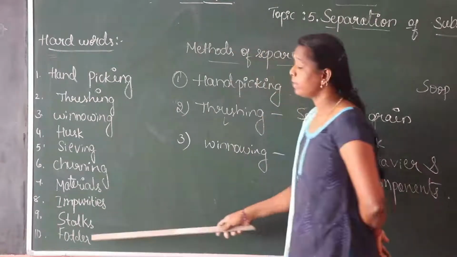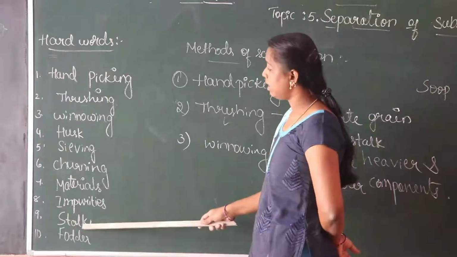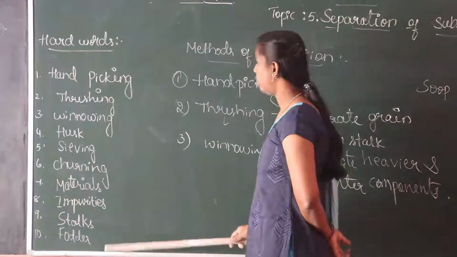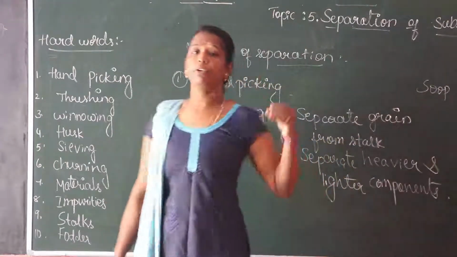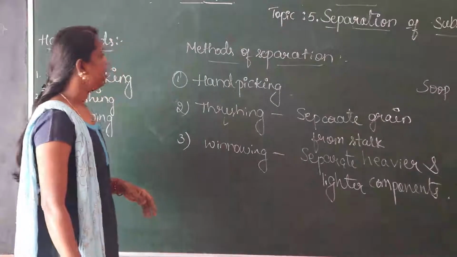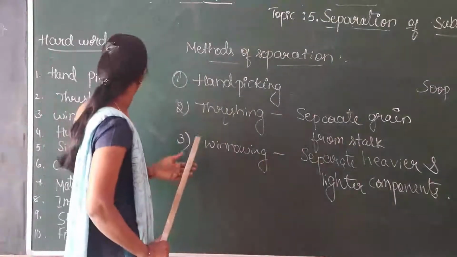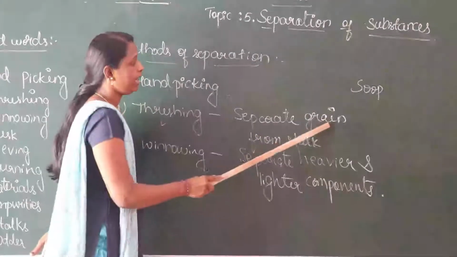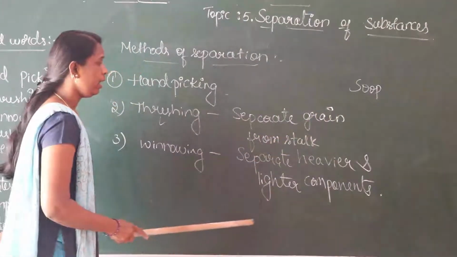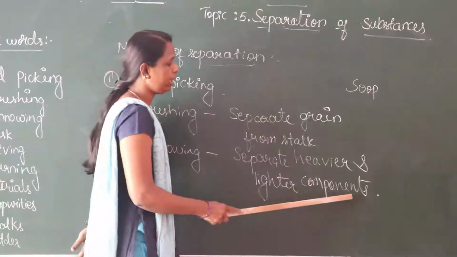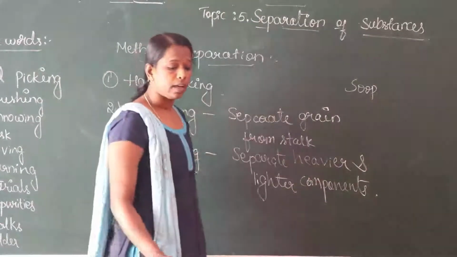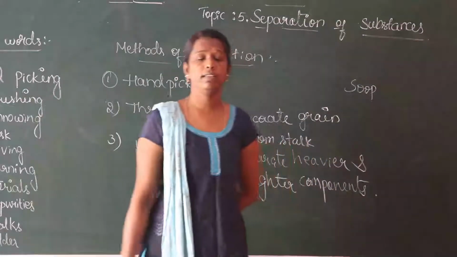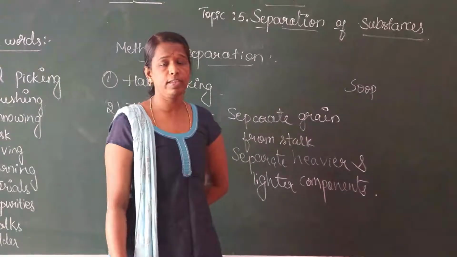Impurities. Stalks, here L is silent. Fodder. Fodder means food given to the cattle. Separate, grain, components. Read the textbook, Lesson number 5, the separation of substances. Next class we will discuss sieving. Thank you.